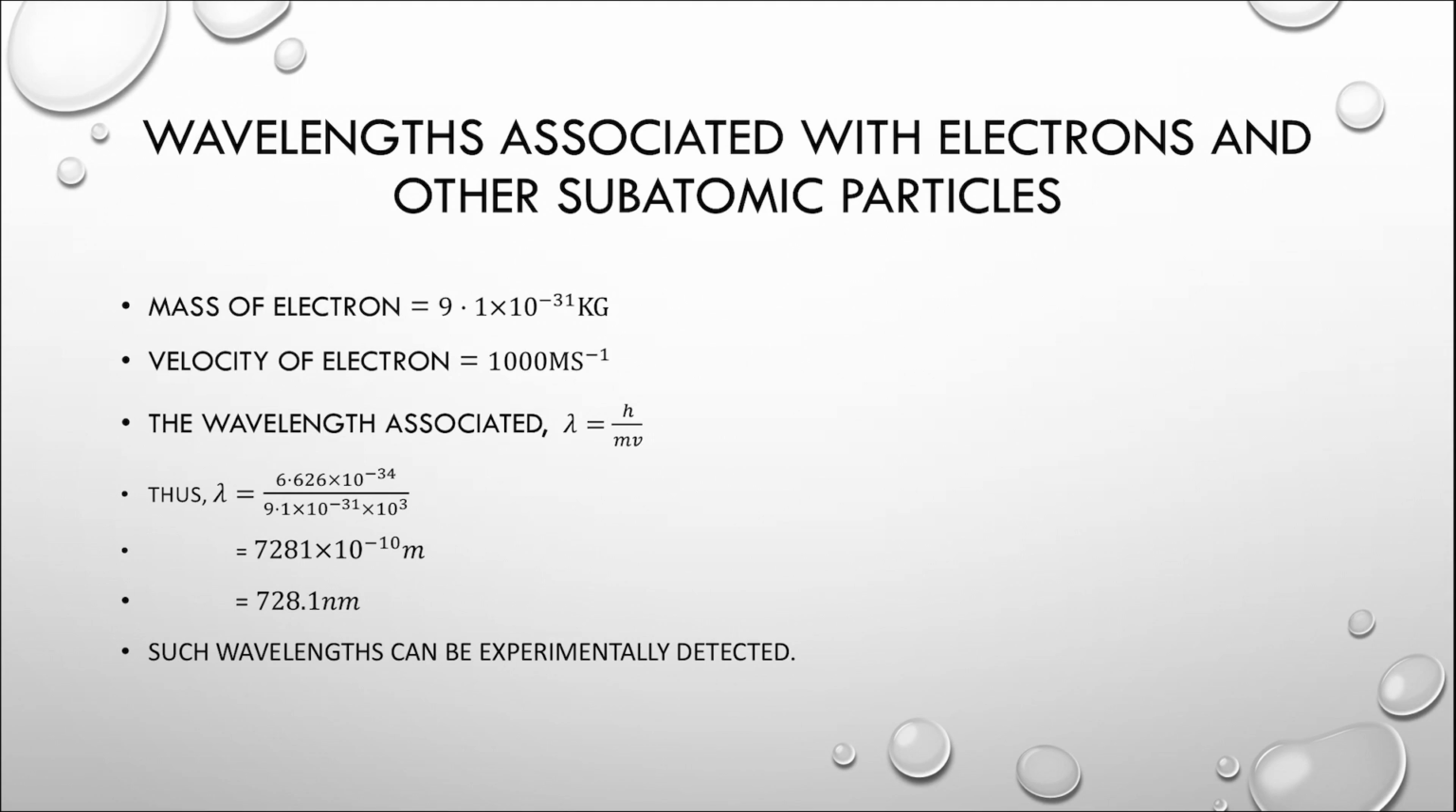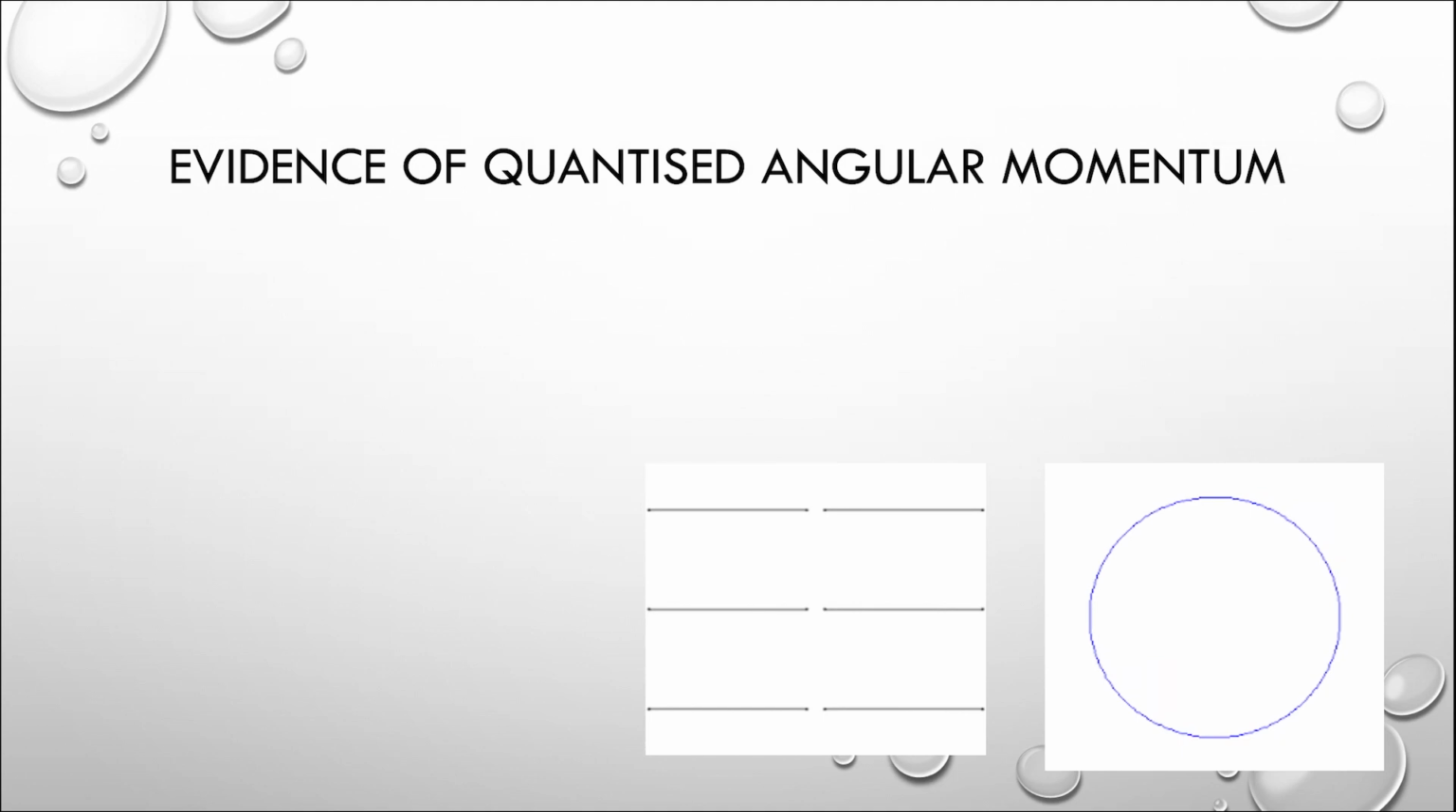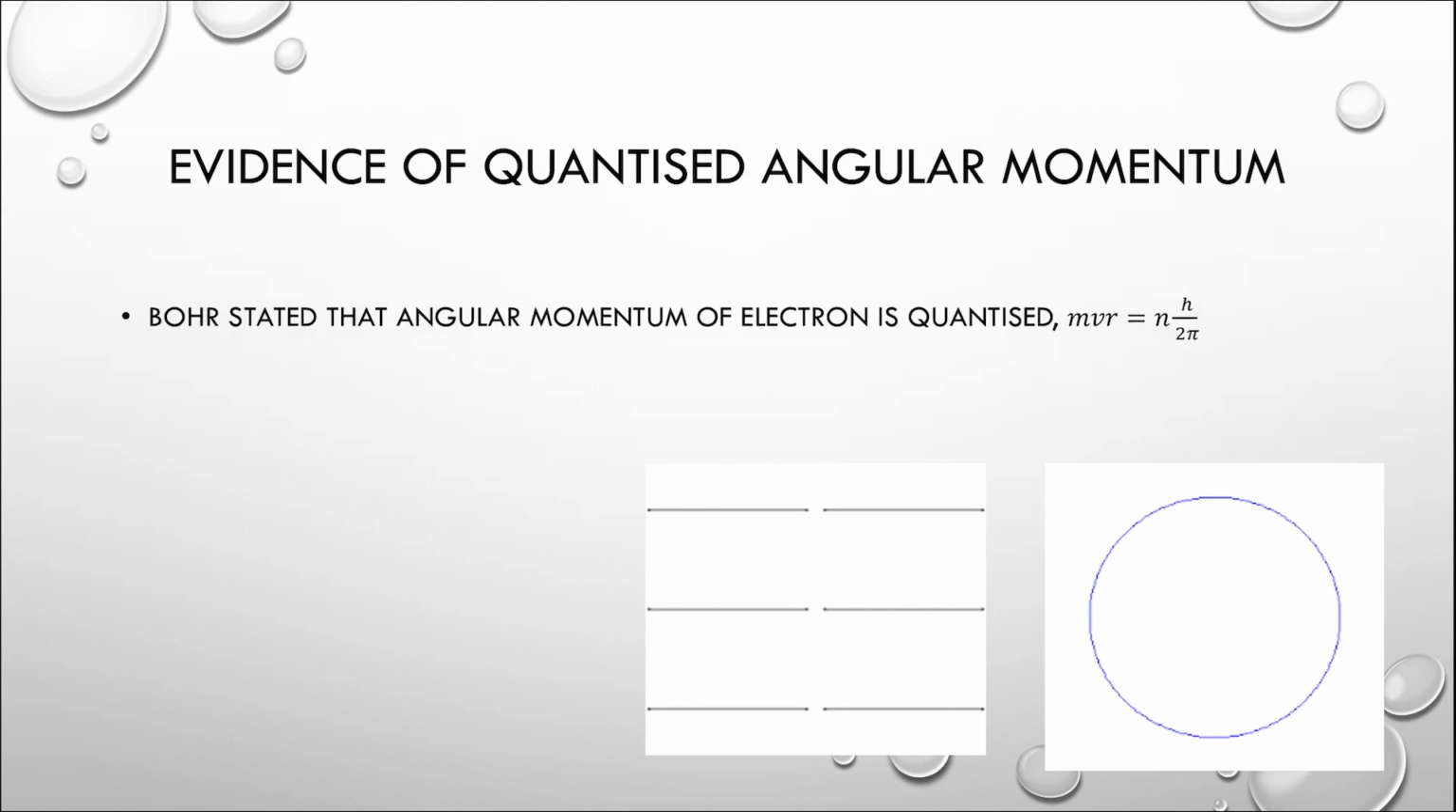To give you evidence about the wave nature of electron, let us look at one very interesting thing. Bohr in his postulate stated that the angular momentum of electron is always quantized, means that electrons can revolve only in those orbits where their angular momentum mvr is an integral multiple of h upon 2 pi. If I want to explain why only such orbits are allowed where the angular momentum becomes an integral multiple of h upon 2 pi, I will have to take into account the wave nature of electron.